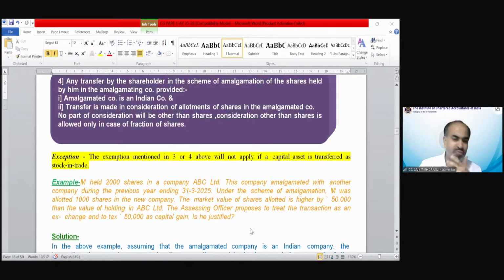Exception: the exemption mentioned in 3 and 4 above will not apply if the capital asset is transferred as stock in trade. Of course, we are discussing the provisions of capital gain. If it is not a capital asset, then the exemption would not be there. If the stock has been transferred, then the PGBP concept will be applicable. We are only discussing those capital assets that have been transferred during that amalgamation.